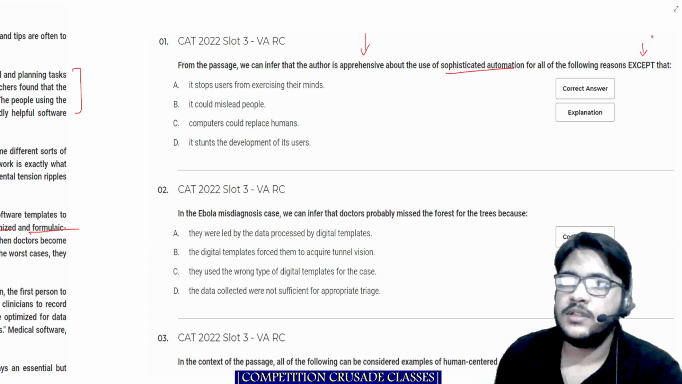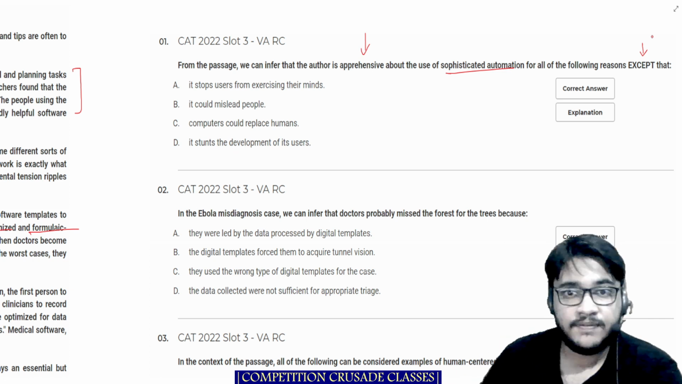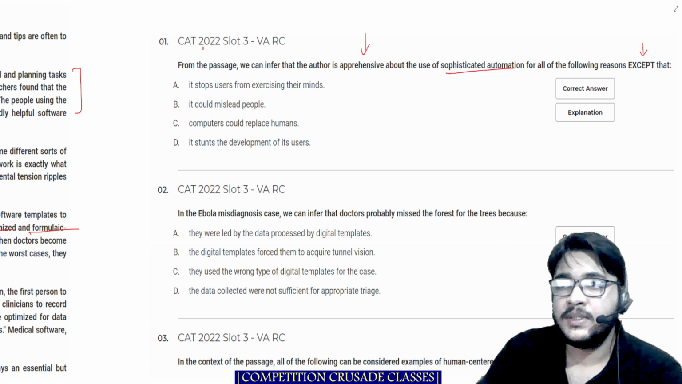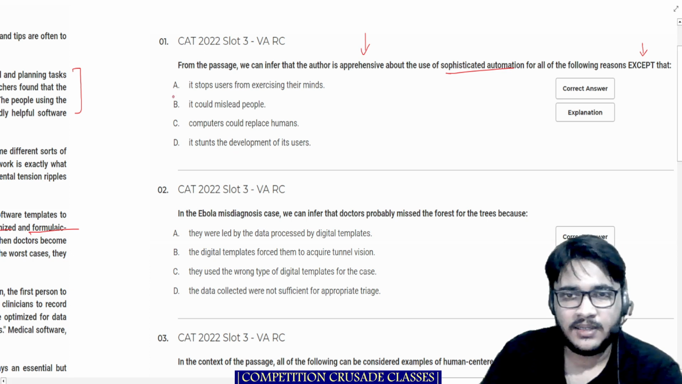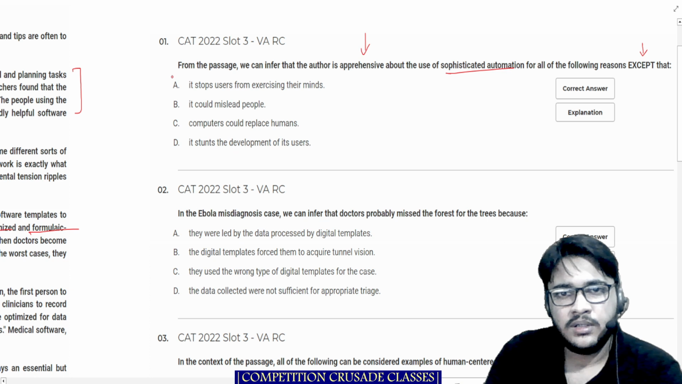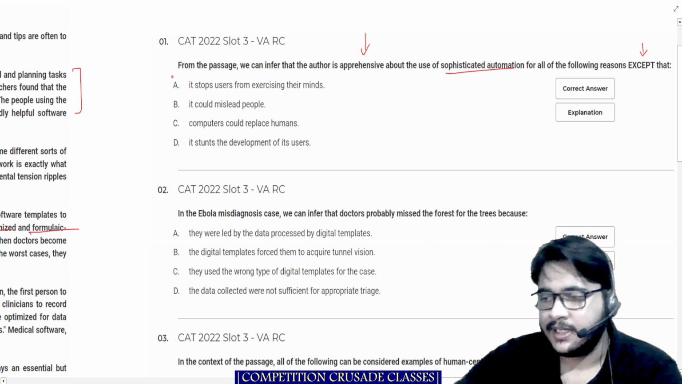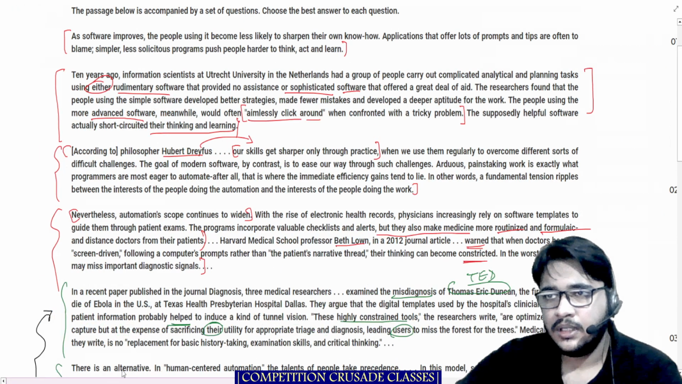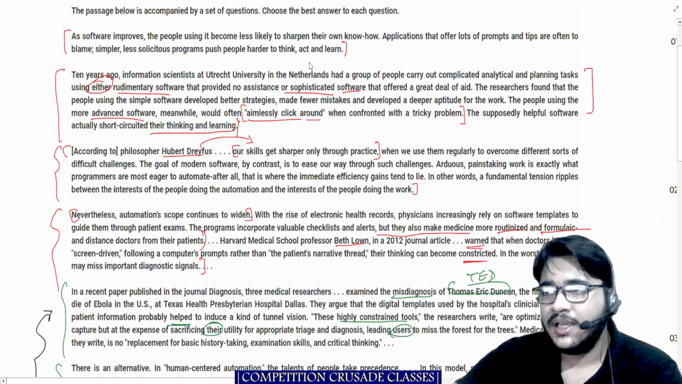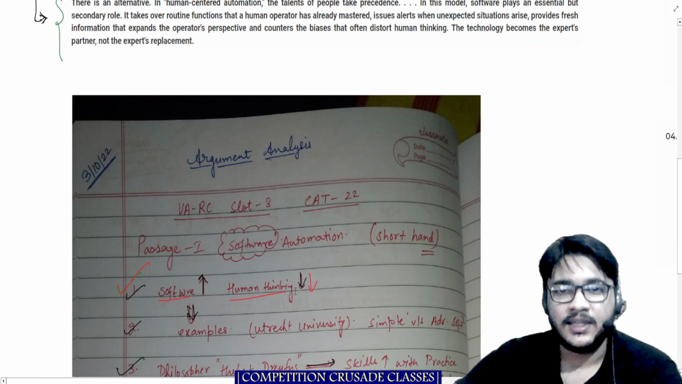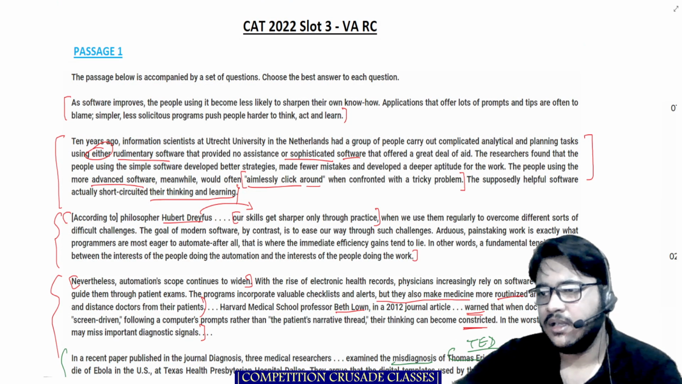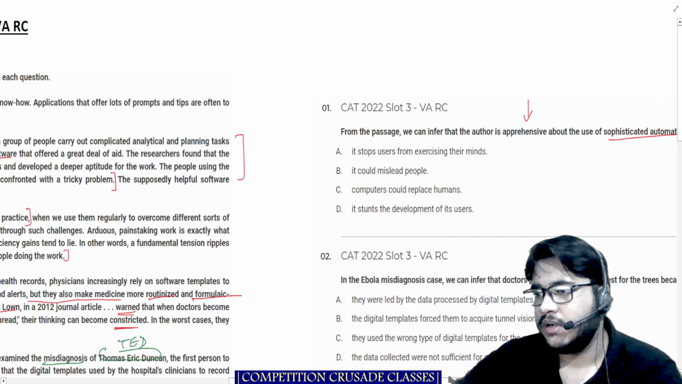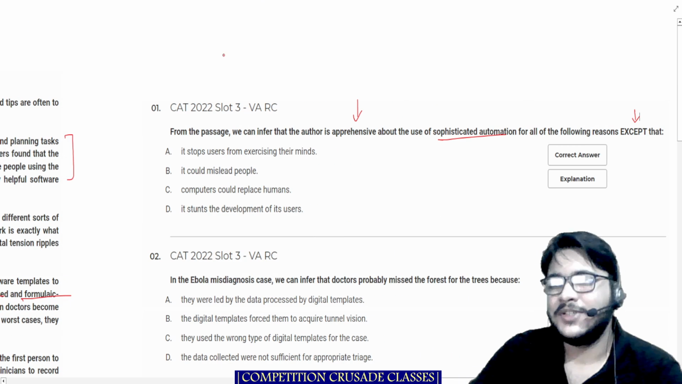It stops users from exercising their minds. Definitely, this is what happens. This is written in the first para itself. Creativity goes down, or thinking goes down as software improves. I've written it also over there: human thinking, not exactly creativity, but thinking. Sorry, I was not getting the right word. So this is there in the passage.